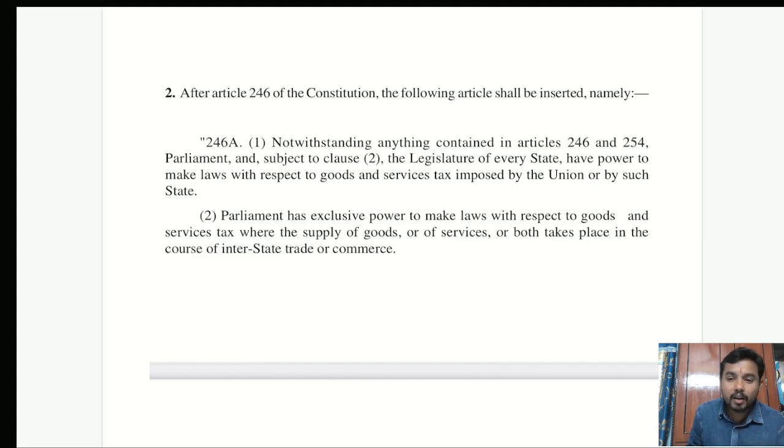if the case had happened, or if Article 246A had said that it was subject to the recommendations made by the GST Council. If the drafting was done in such a way, then in my humble opinion, there would be a very good chance of this 101st Constitution Amendment being struck down by the Honorable Supreme Court, stating that it is unconstitutional, that it is overlooking, or is not qualifying the test of basic structure.